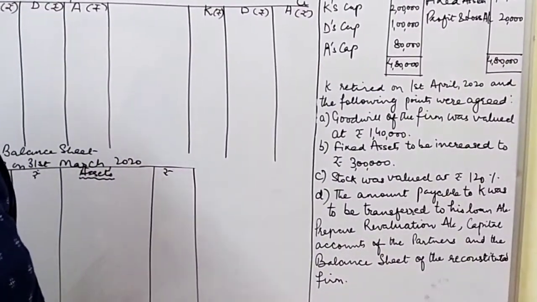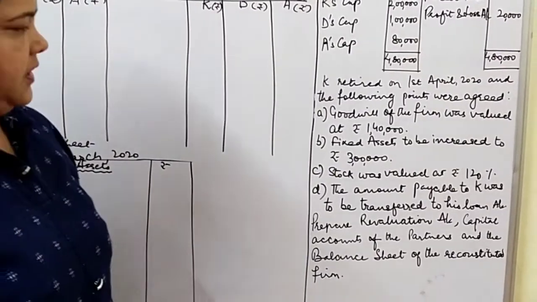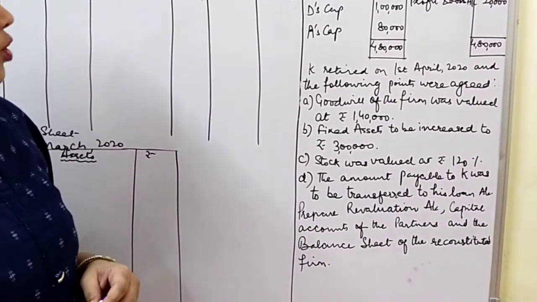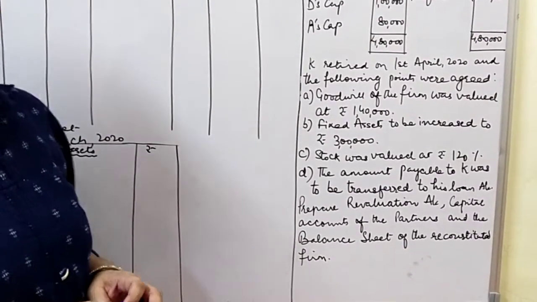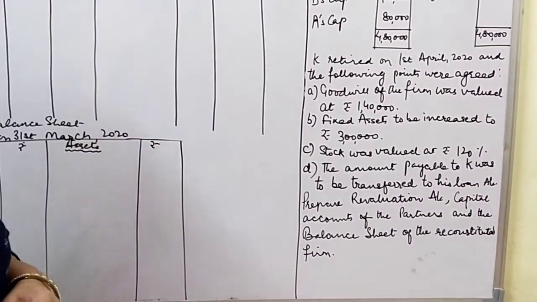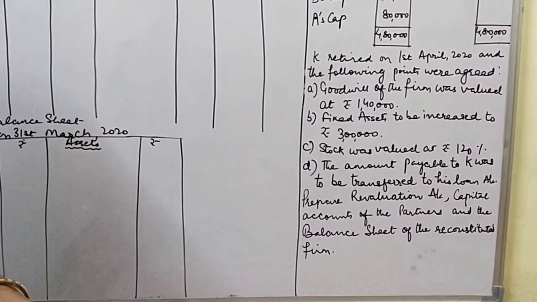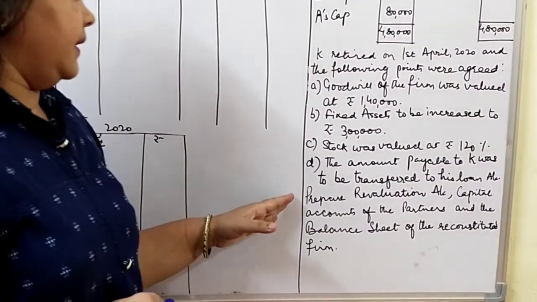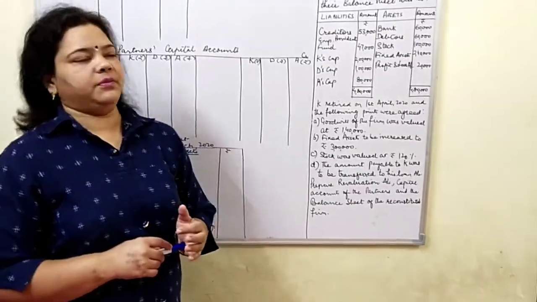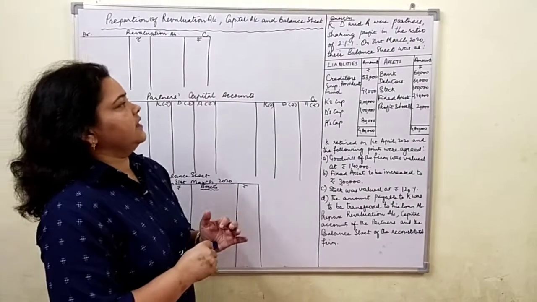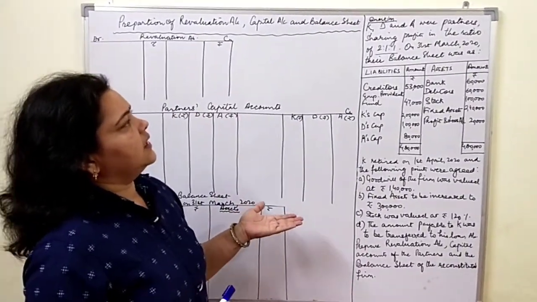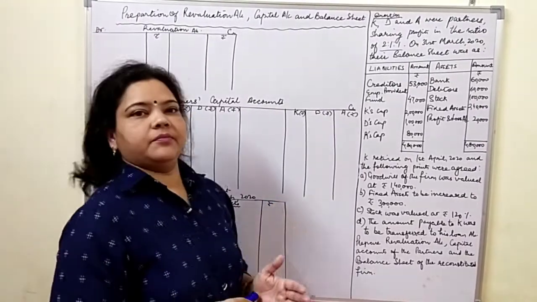Goodwill of the firm was valued at rupees 1,40,000. Fixed assets to be increased to 3 lakh. Stock was valued at 120%. The amount payable to K was to be transferred to his loan account and we have to prepare revaluation account, partners capital accounts and balance sheet of the reconstituted firm. Reconstituted firm means the firm of new partners, that is D and A.